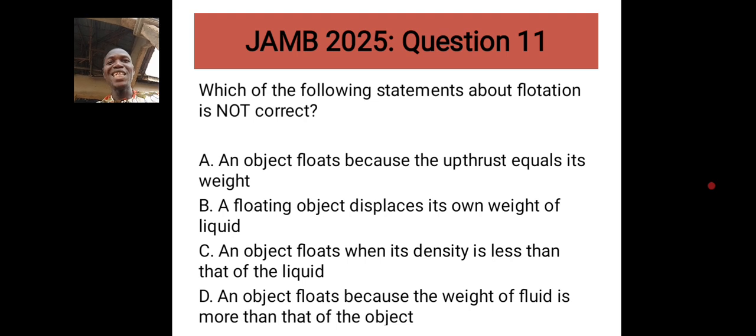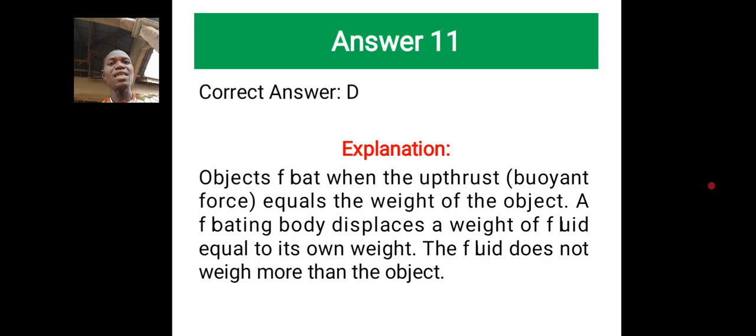Now, looking at this critically, you already know the answer, of course, if you are familiar with why objects float. But if not, you may not be able to know the answer. Alright, so the correct answer here is D. Objects float when the up thrusts are buoyant, when the equal weight of the object is displaced, that's the volume of liquid. But it does not float because the weight of the fluid is greater than the weight of the object. So D is wrong. They say which of the following is not correct. So that's the answer to question 11.